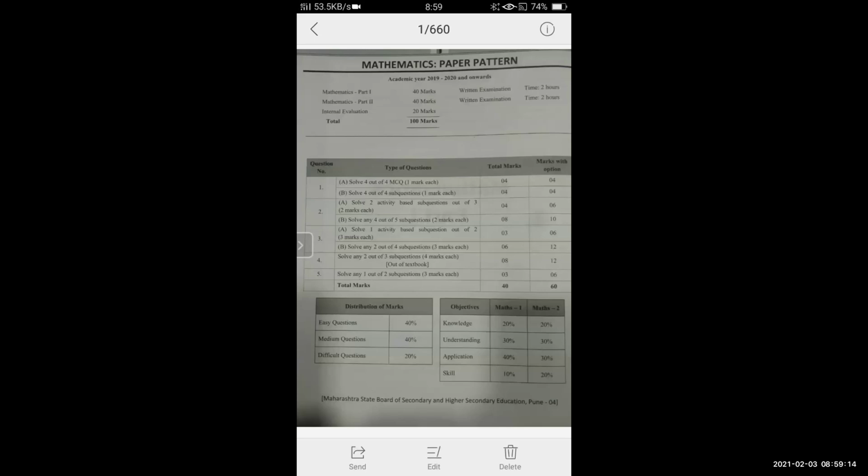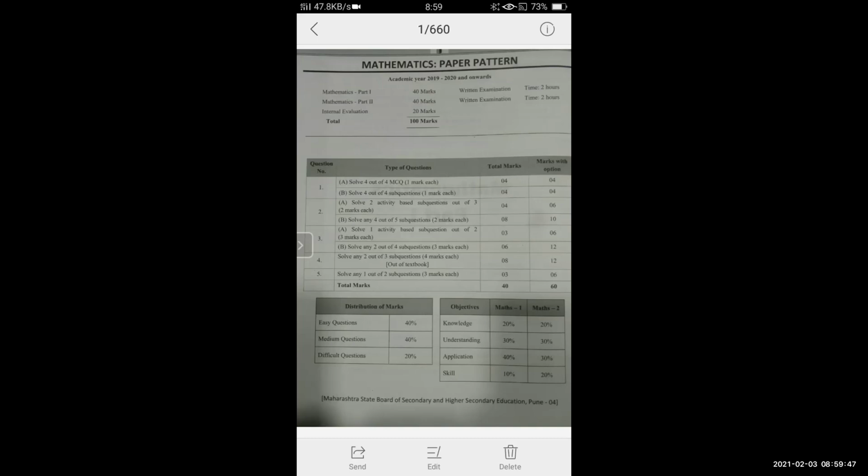And question number 5, the last question: solve any 1 out of 2 questions, and this question, students, carries 3 marks. Here you are getting the option, that is 2 questions will be given. You have to attempt any 1 question and it is of 3 marks. Now this question, students, will be based on your creativity, meaning how you think logically and solve the sums.